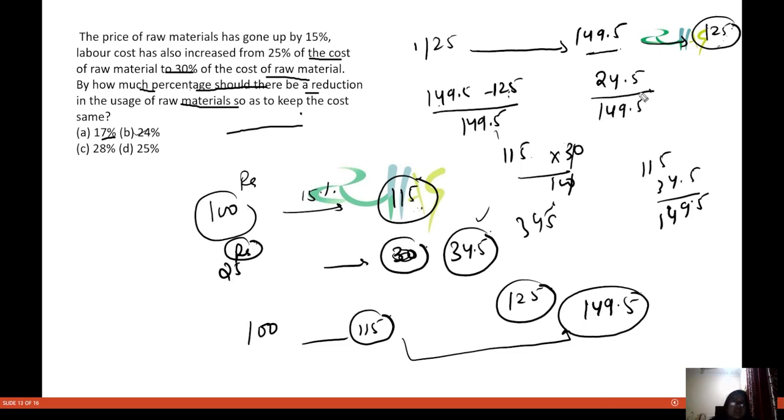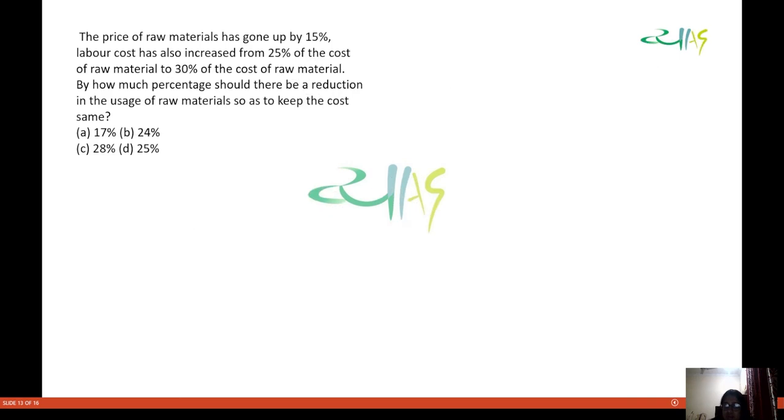Okay, now this 24.5 will come to be how much? We have to just calculate this and then we'll get our answer. So let us calculate. We got how much?